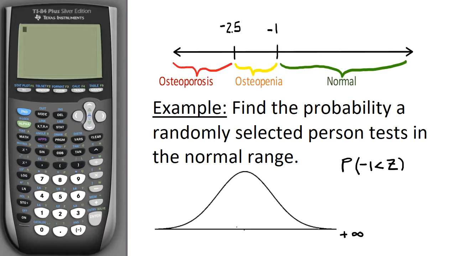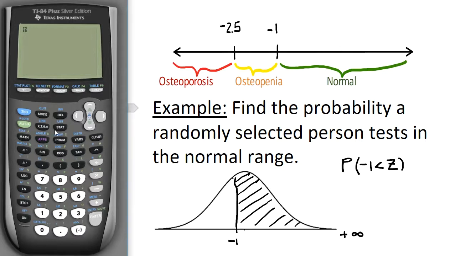And at this point, let's just make this one -1. I'll assume that's a straight line. I'm going to need to find this area under the curve here, and that area will give me the probability that they test in the normal range. In other words, their test score is greater than -1. It could be any value greater than -1.